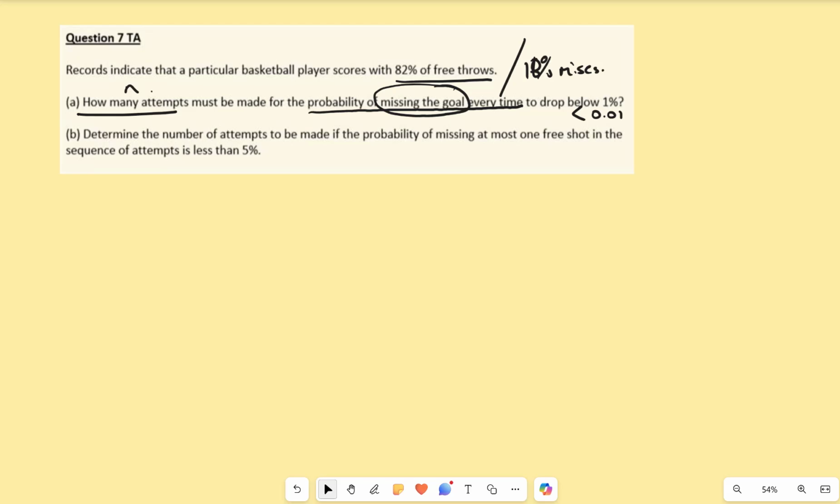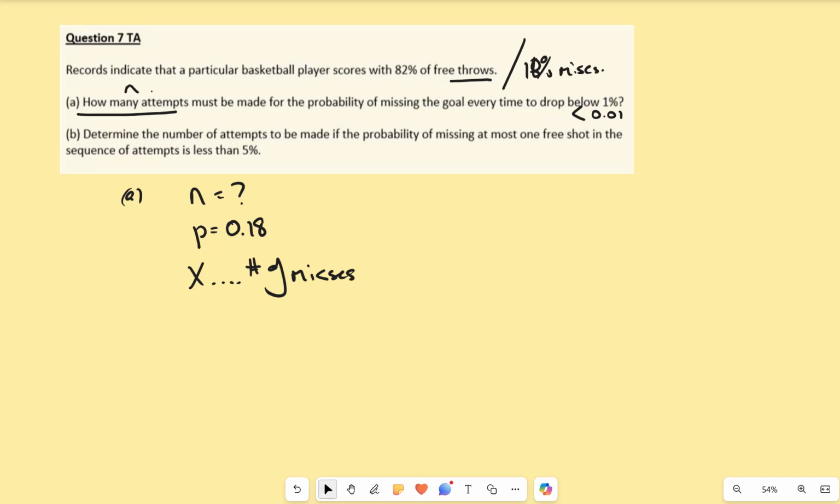So here's my logic behind it. N, no idea. P, now we're talking about misses, so that's going to be my p-value. And X, number of misses. That's very important to me. So now I'm going to try and turn this into this statement here. The probability of missing every single goal.